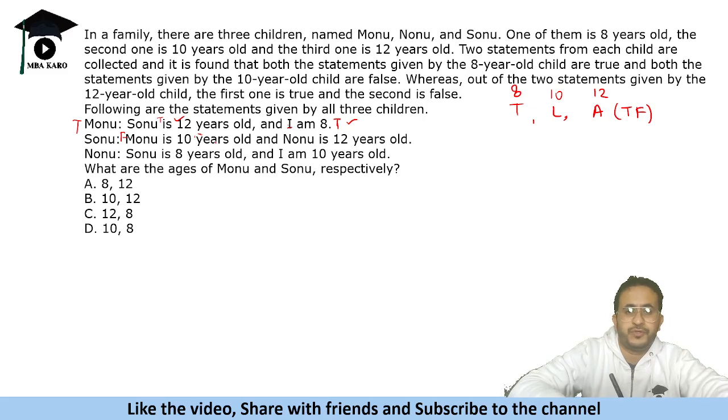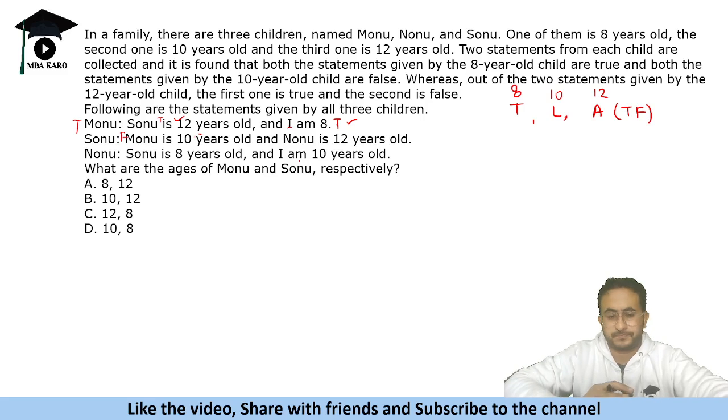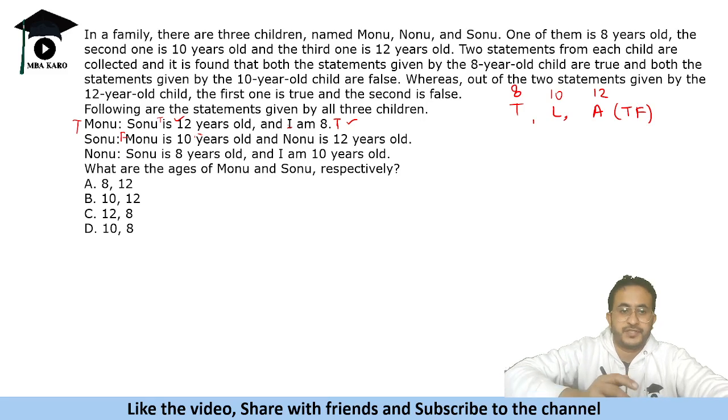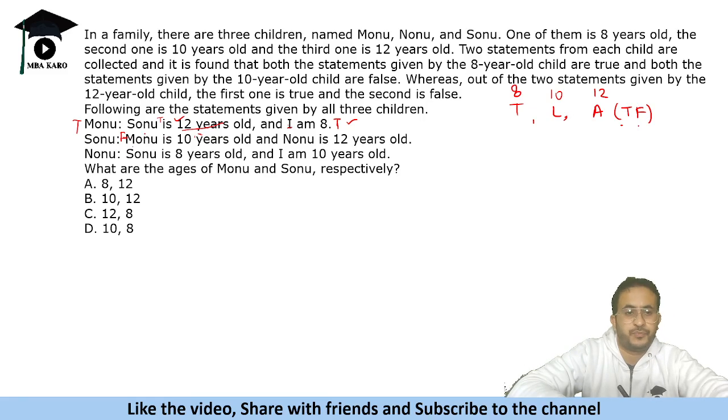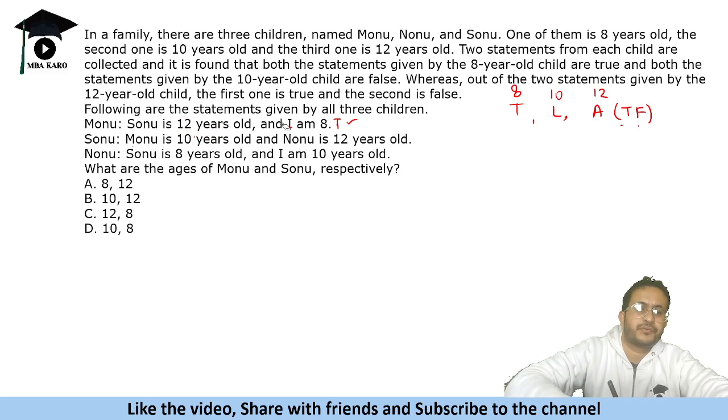The first statement should be true, the second false, which is not possible. So our first assumption is wrong.